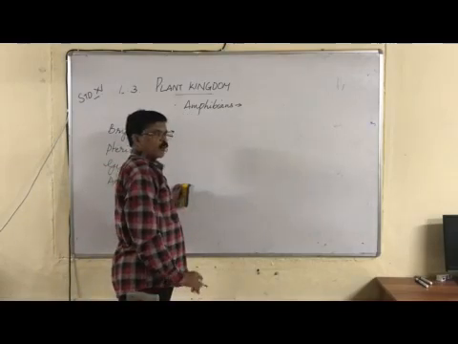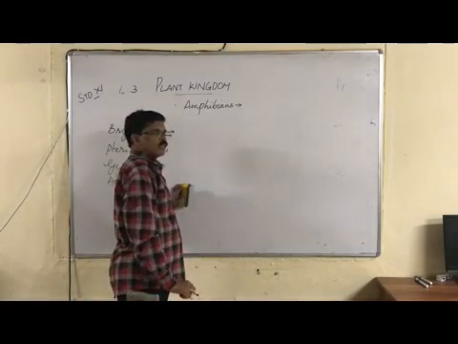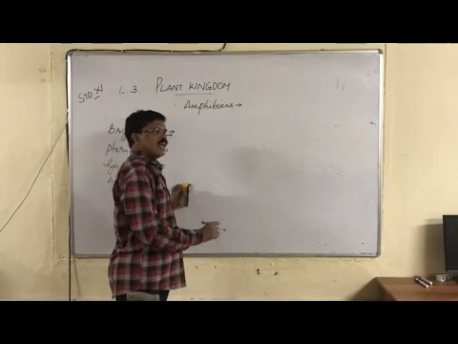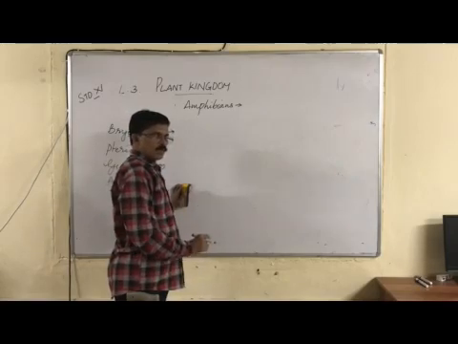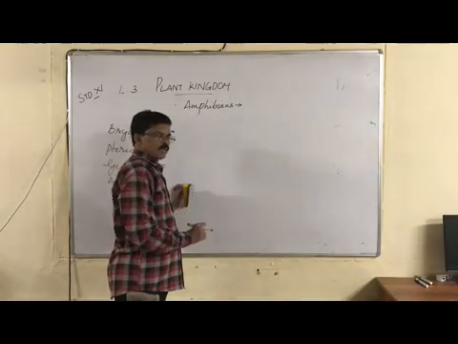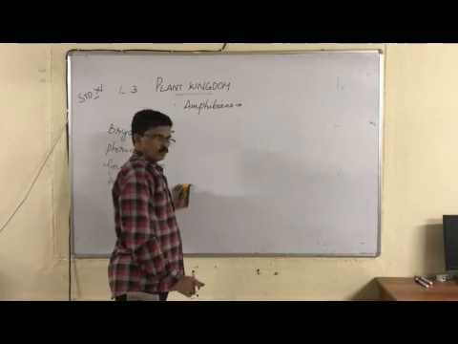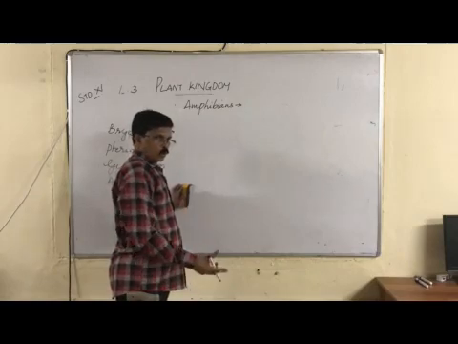Now, where are these bryophytes seen? Bryophytes are seen in damp, moist and shady places, and deep in woods, very inside the forest, which is very deep and cool, where bryophytes grow more.